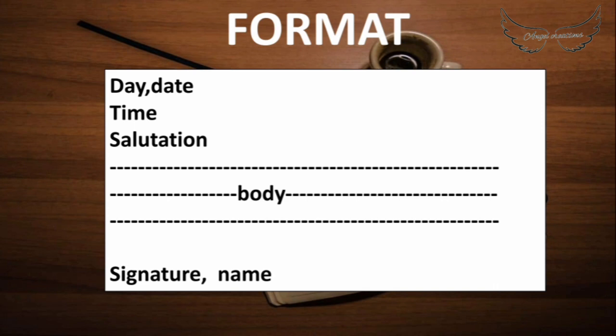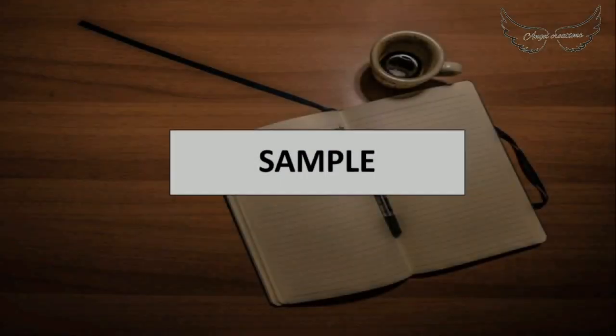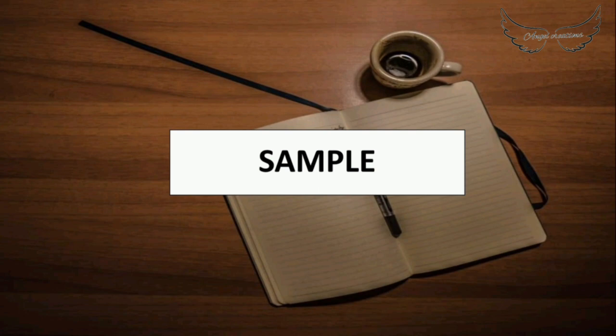So while writing a diary, you must write the day, date, and time of writing the diary. It should be followed by the salutation. The most commonly used salutation is Dear Diary, or you can give a name to your diary just like a friend. Then you will start writing the content, that is the main part of the diary, followed by the signature, which is optional. Now let's check a sample diary to understand better.